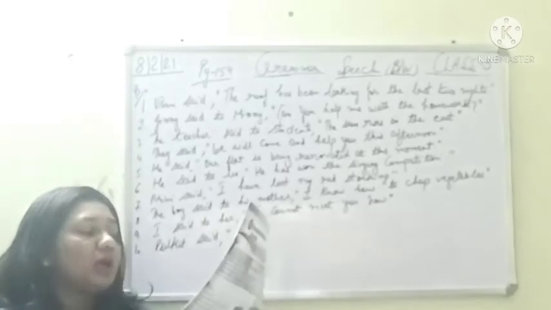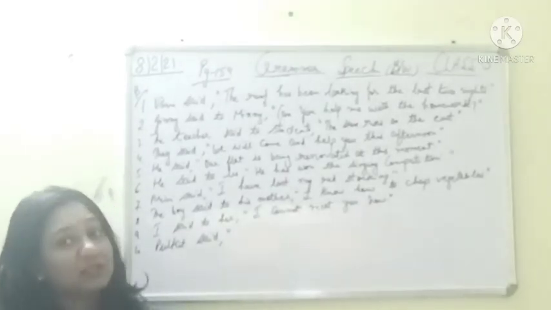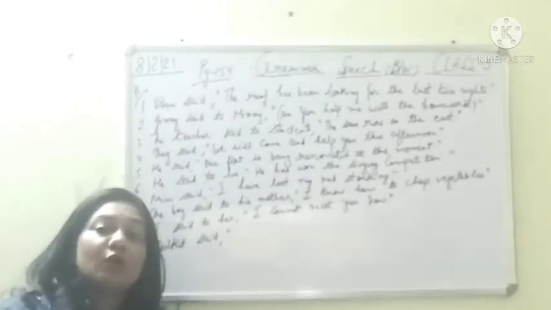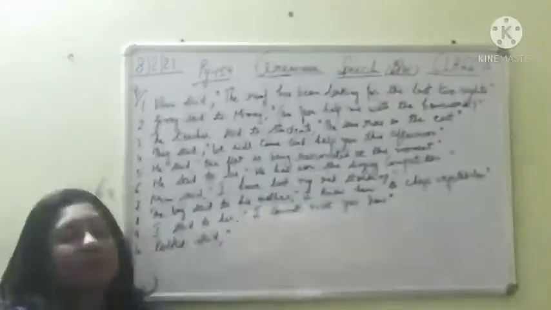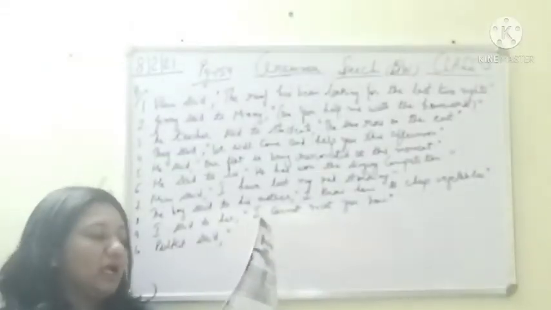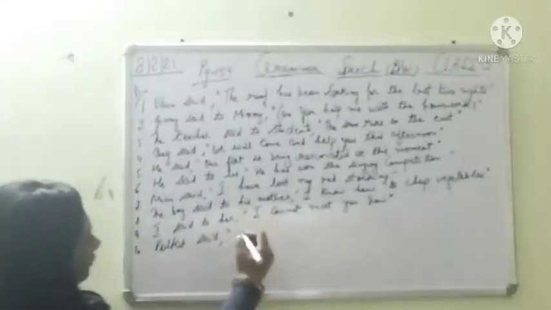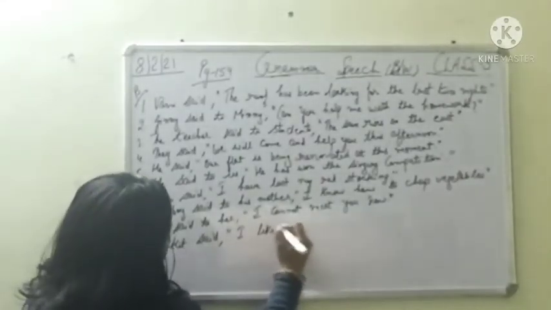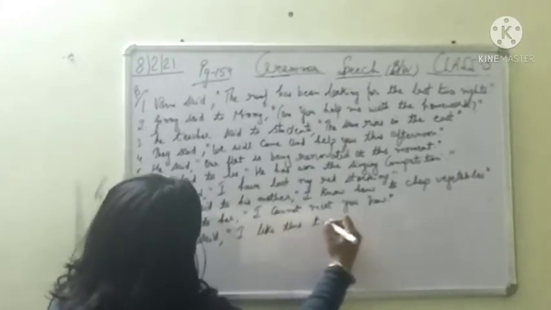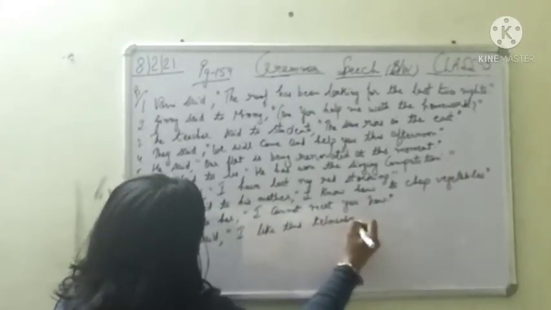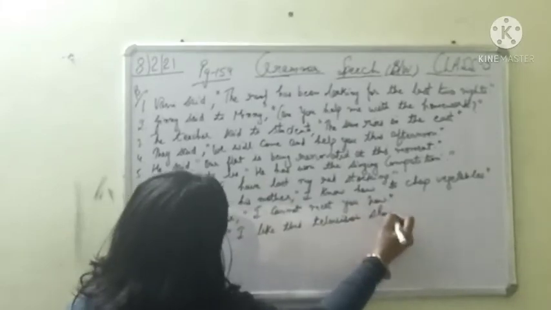So it becomes I liked. Past tense is used. In indirect, we are going to use indirect simple present. So it becomes first form like. I like this television show. Full stop, inverted commas, close.